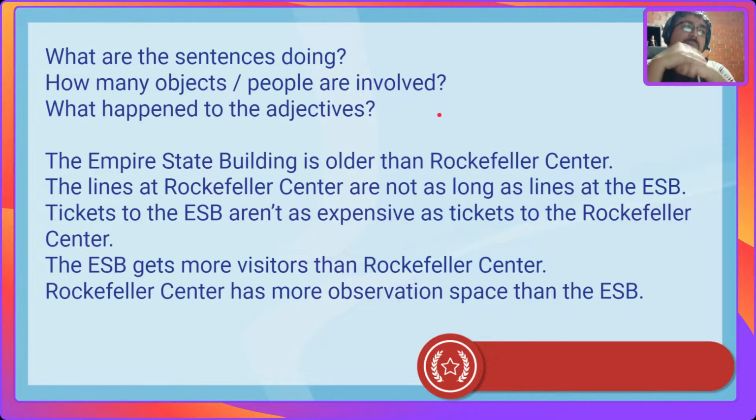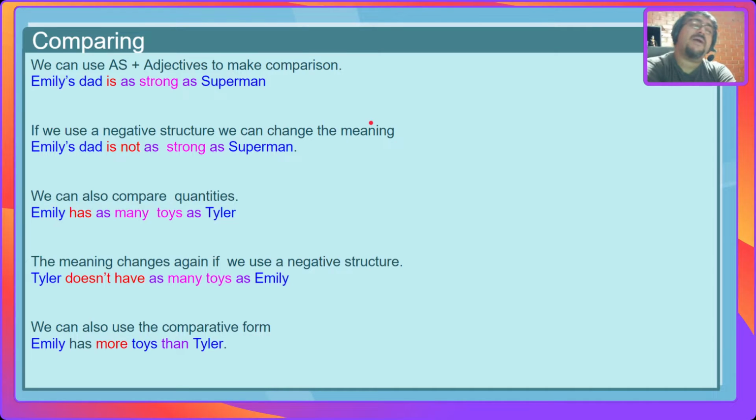Did you finish? Okay, so what are the sentences doing? You can see that they're comparing, right? And how many objects or people are involved? Usually we're involving two, right? And what happened to the adjectives? Well, sometimes we're using a comparative form, and sometimes we're not really using adjectives, right? And today we're going to talk about comparison. Now, I know we already touched on comparatives, but today we're going to use a different form of comparison without using adjectives all the time. So let's check this out.